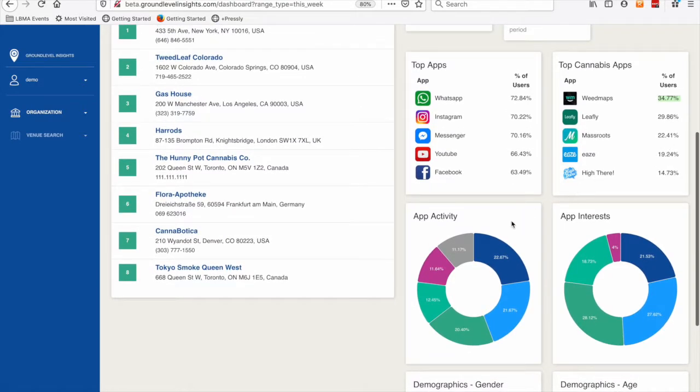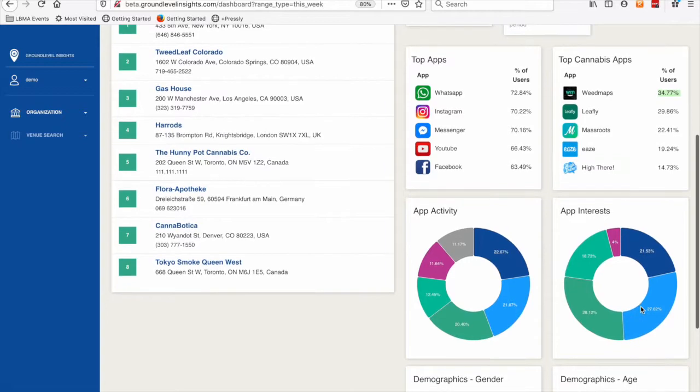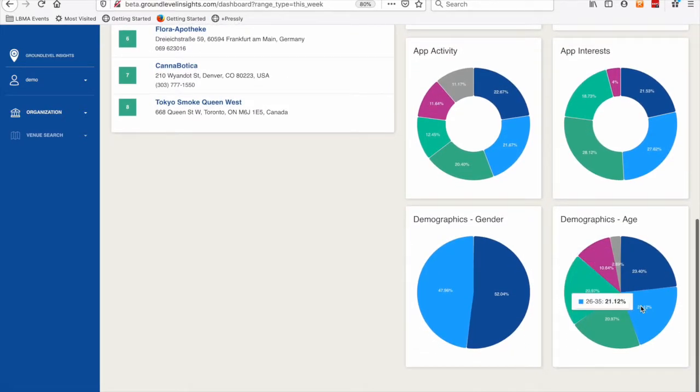In terms of other apps that are on their devices, we categorize those into things like social and communications, games, entertainment, real estate, etc. And lastly, we also are able to see a picture of the demographic data of those 19,000 plus visitors. So the male-female split ratio, as well as the age categorization of the makeup of that group of people.